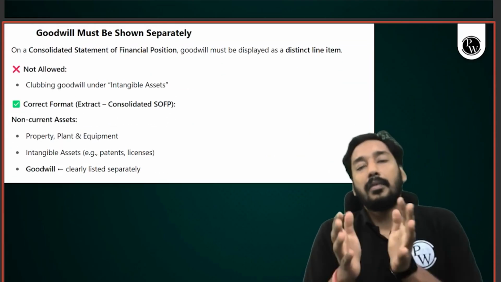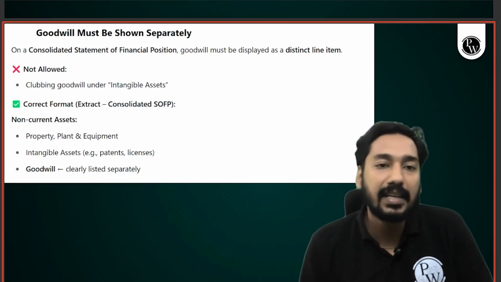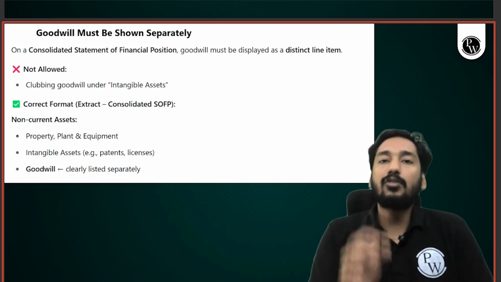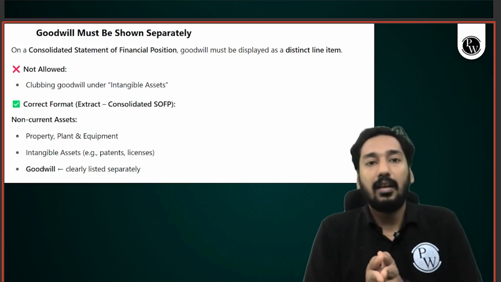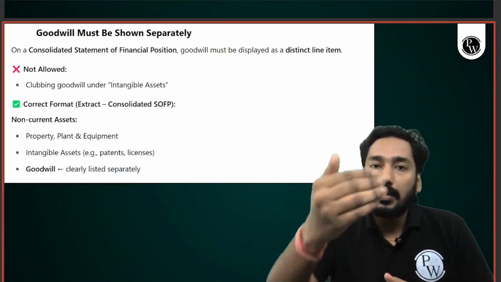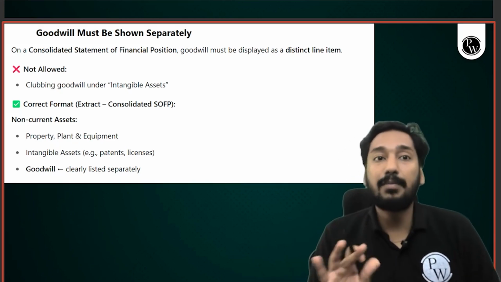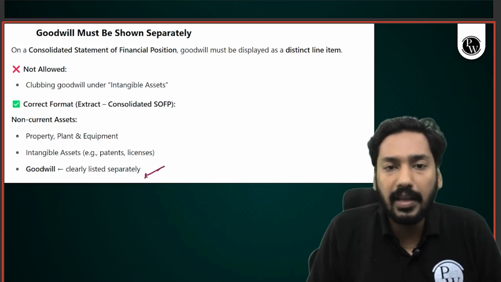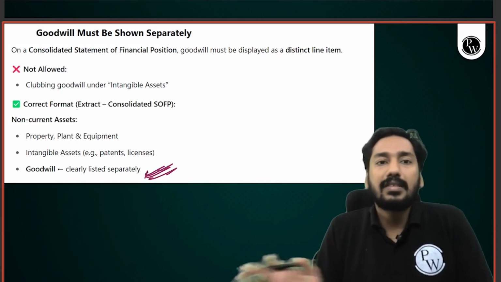Goodwill. At the time of consolidation, we calculate goodwill, consideration paid plus NCI minus net asset on date of acquisition. So it says the goodwill calculated now need to be shown separately. You cannot club with other intangibles. So generally what we were doing earlier, we were clubbing goodwill under the heading intangible without showing it separately. But now it needs a separate presentation. Very important. But again, more like a clarification, does not make much difference in our life.